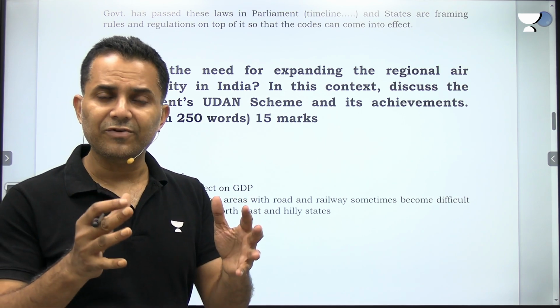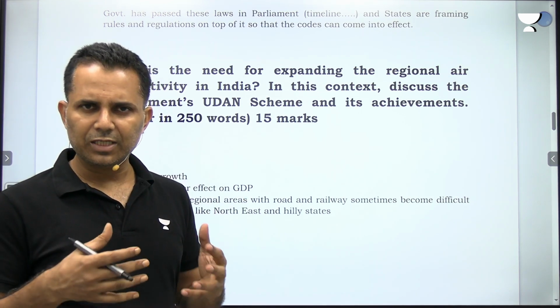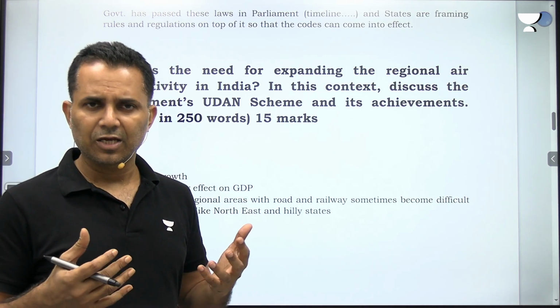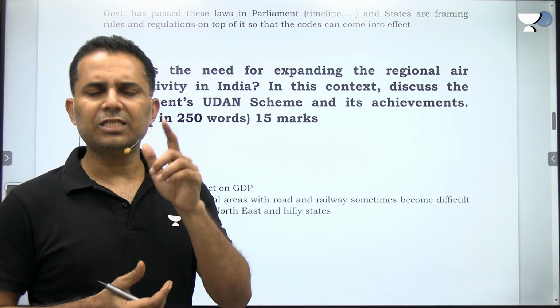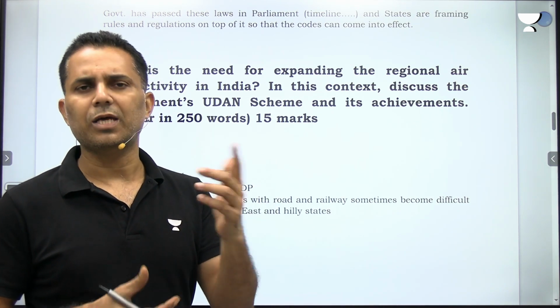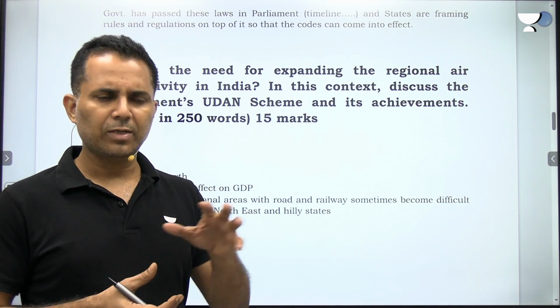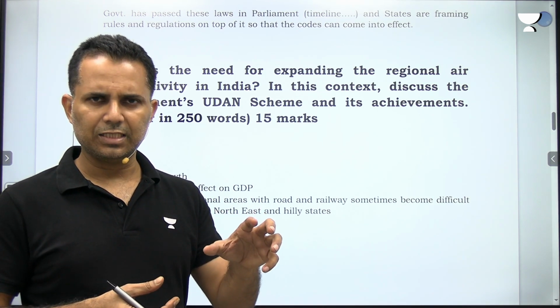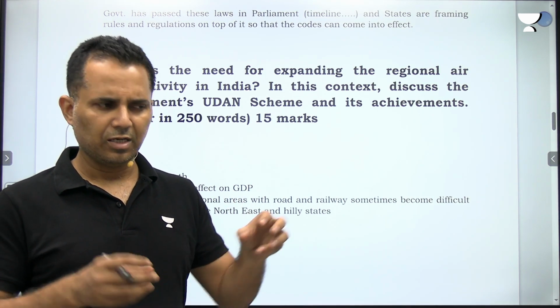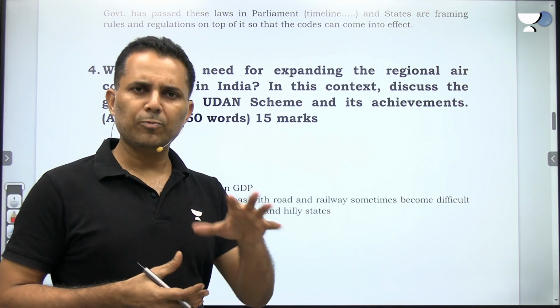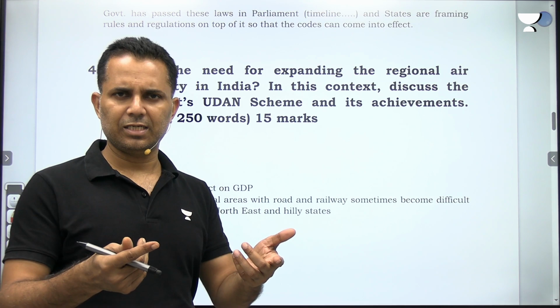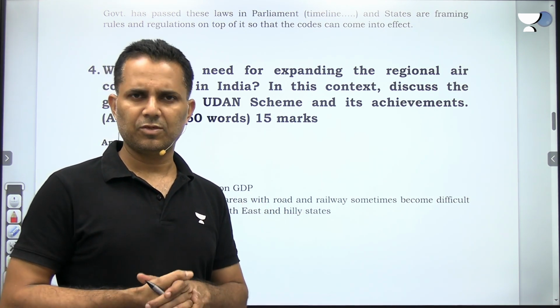So it was a kind of deadlock situation. And that's why our tier 2, tier 3 towns, regional areas were not able to expand the services of airlines. Now to tackle this situation, government launched this UDAN scheme. So what we have done in UDAN scheme, government has put a cap that any airline can charge only rupees 2,500 between 2 cities at a distance of 500. Now government put a cap, and then government said that if it is not viable, we will give you subsidy.